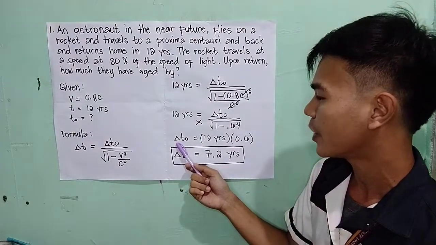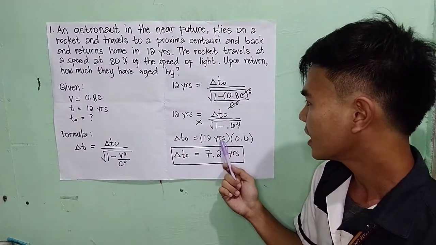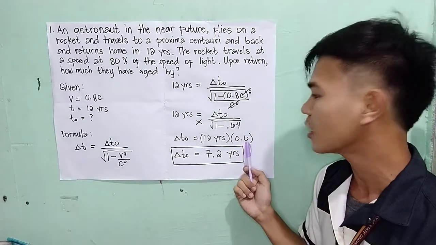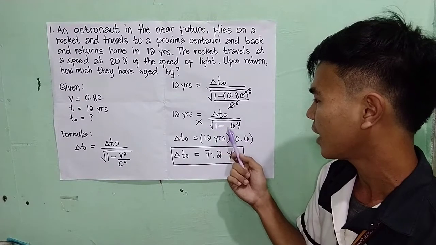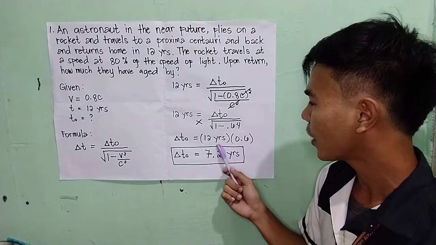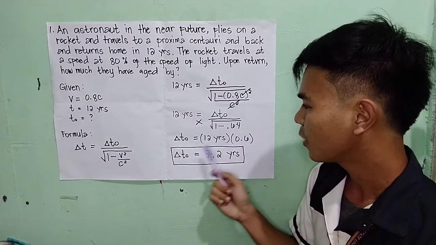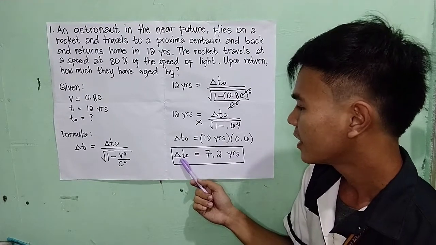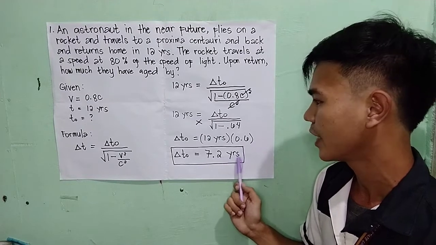So we have here our delta t-naught is equal to 12 years times 0.6. We have 0.6 because it is the square root of 1 minus 0.64. So if we multiply the 12 years times 0.6, the value for our t-naught is equal to 7.2 years.